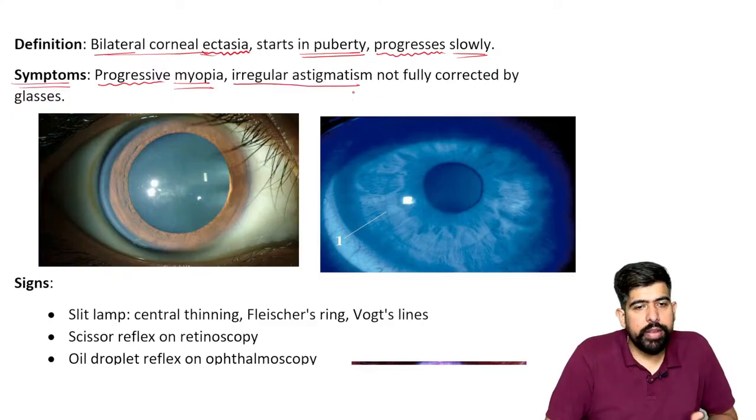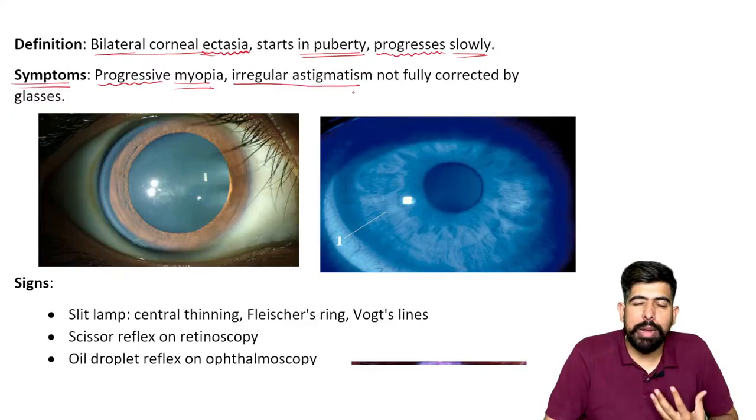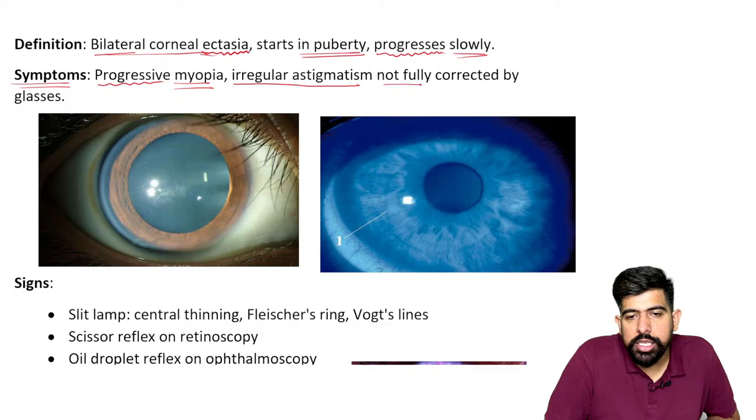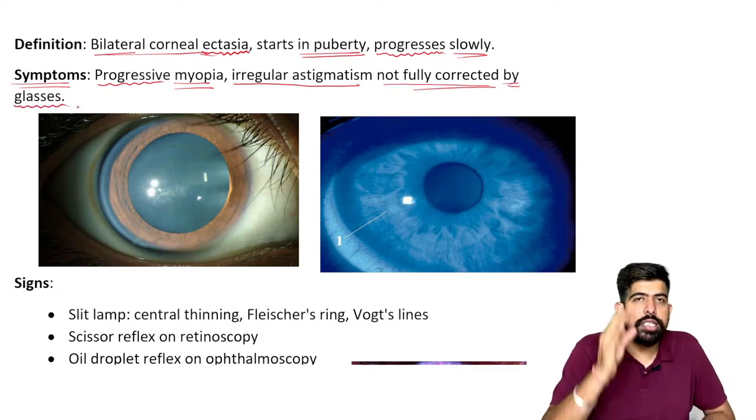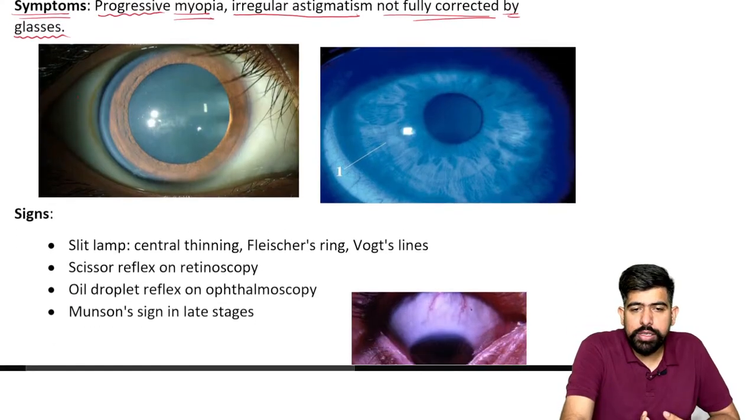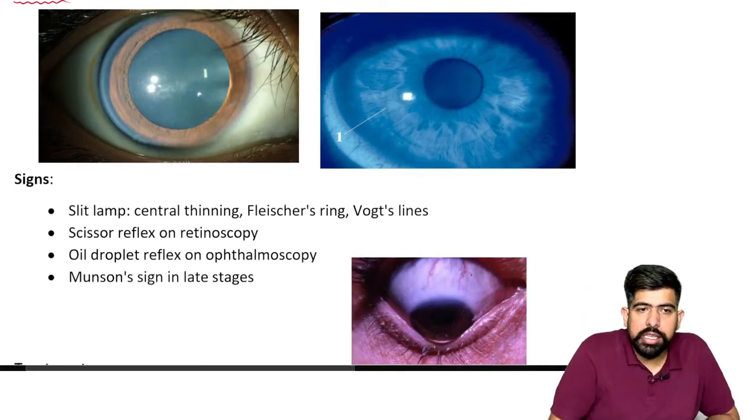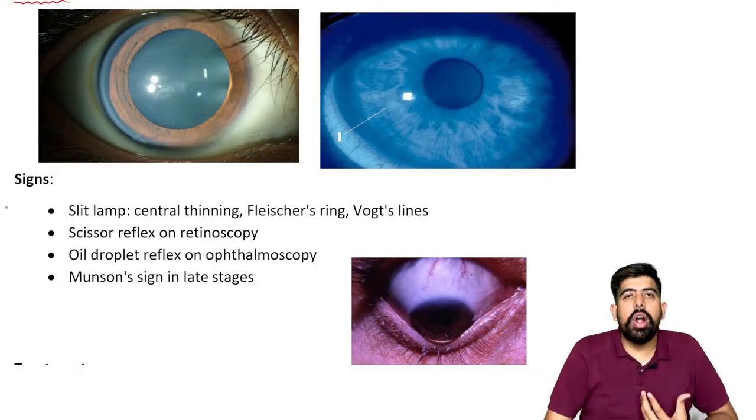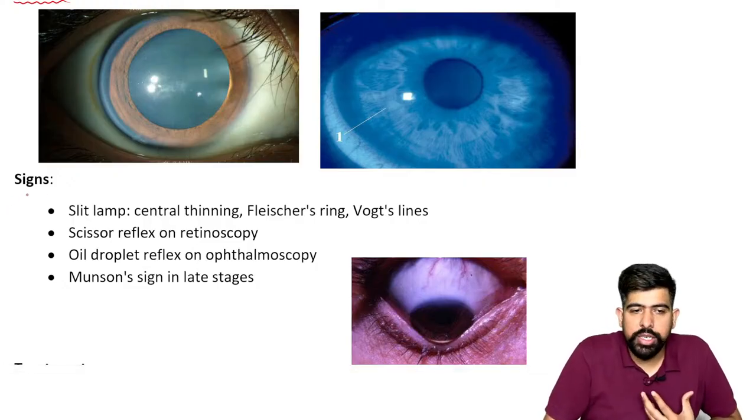If the patient has progressive myopia or myopia with irregular astigmatism, it is not fully corrected by glasses. If we give glasses, the patient is not getting relief or correction. Now, what about the symptoms? No pain will be here, guys, because this is not infectious.